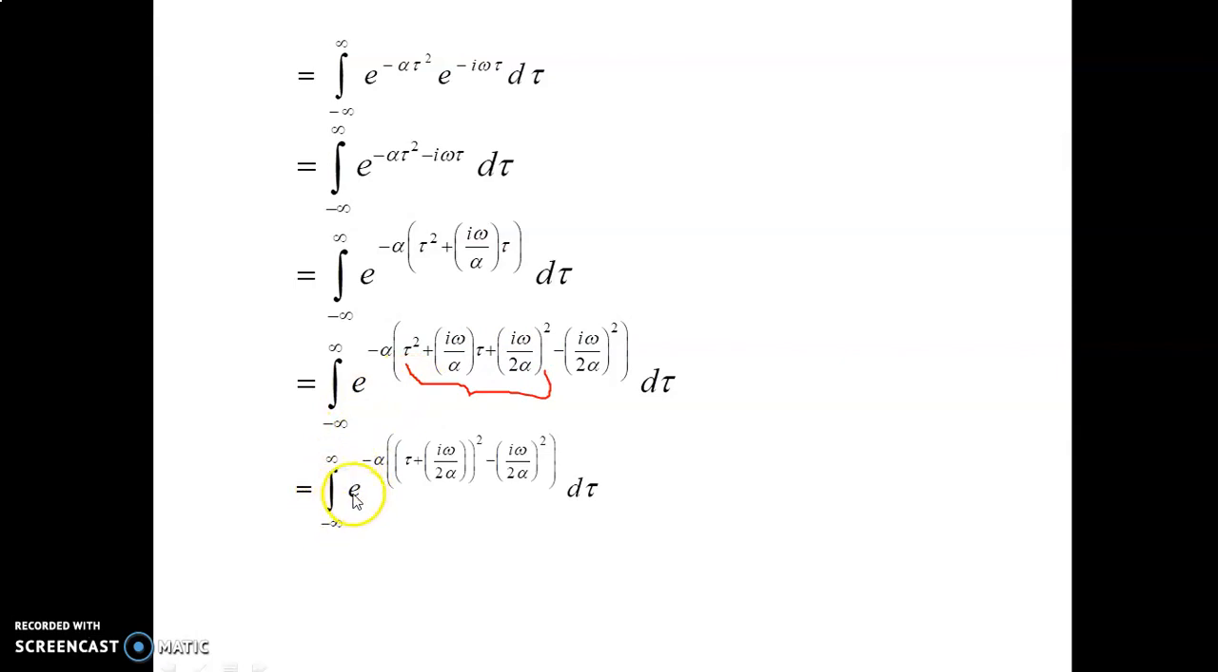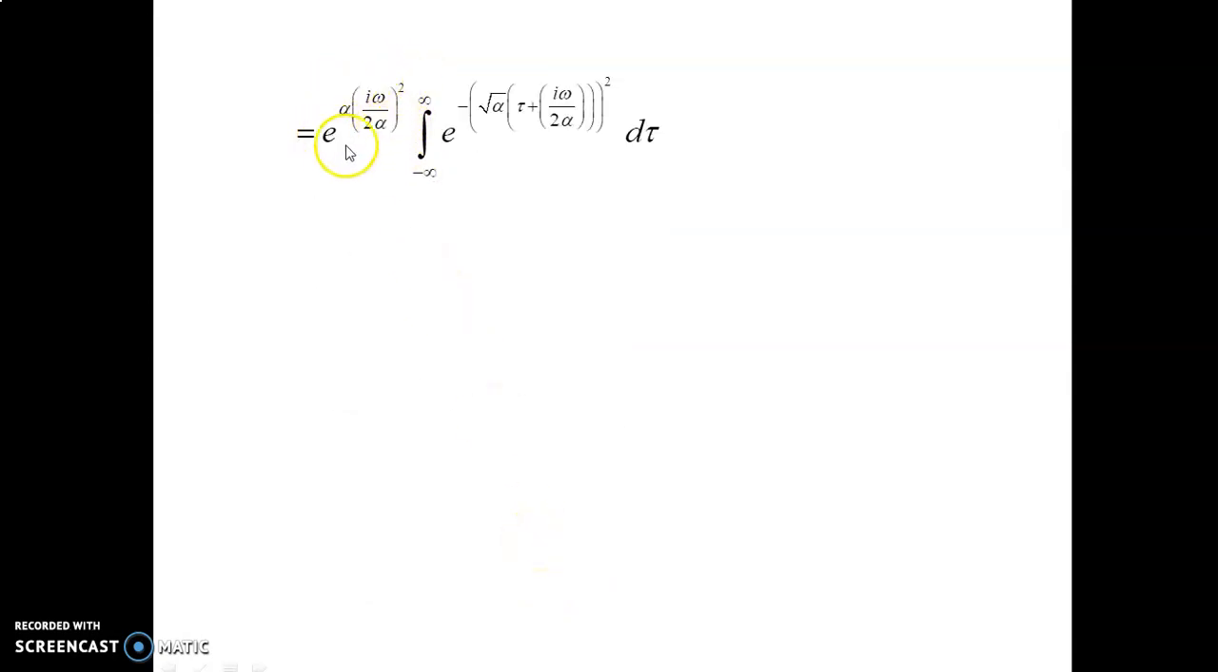That is the integral from minus infinity to plus infinity of e power minus alpha into tau plus I omega divided by 2 alpha the whole square, minus this term, minus I omega divided by 2 alpha the whole square, into d tau. Here the minus sign is multiplied: minus into minus is plus, so e power alpha into I omega divided by 2 alpha the whole square into d tau.